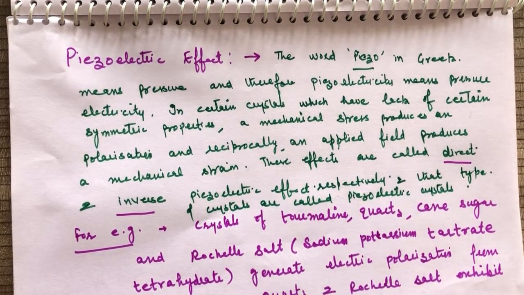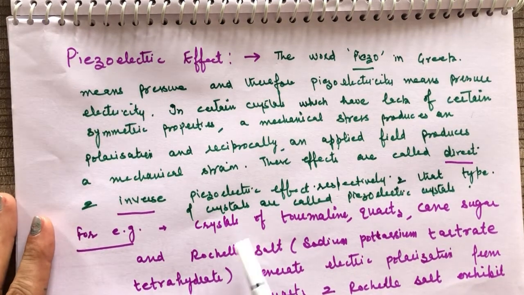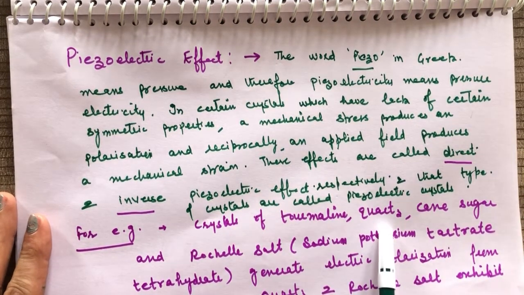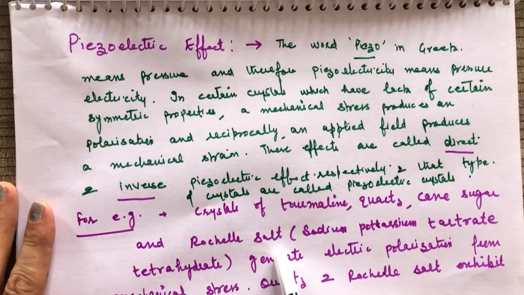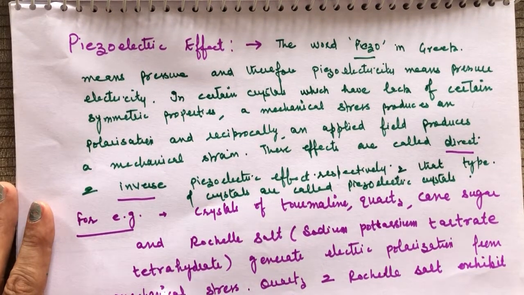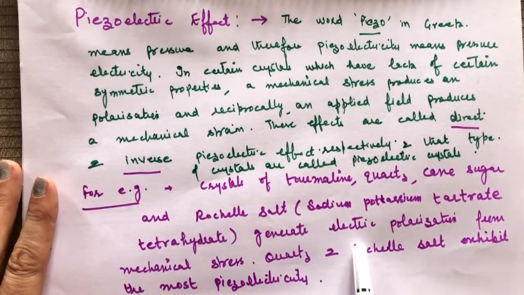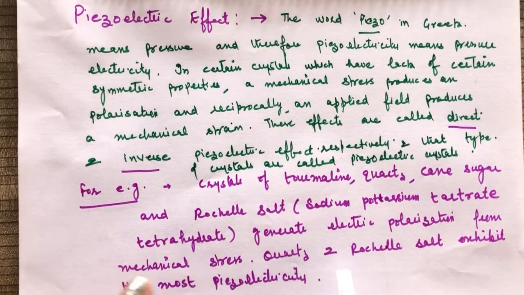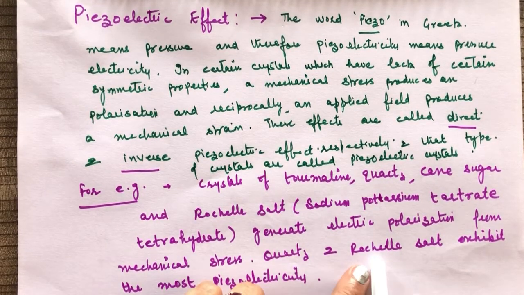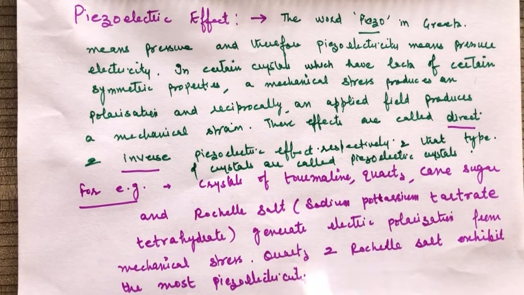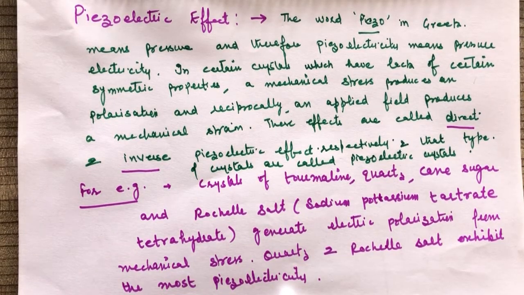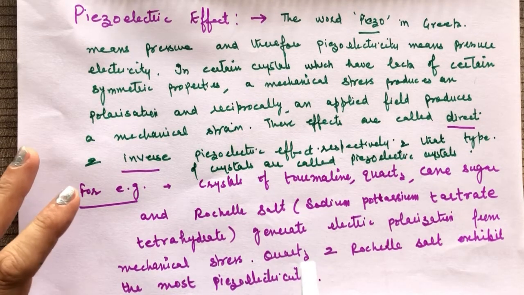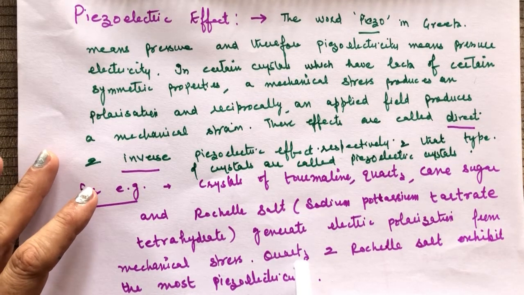For example, crystals of tourmaline, quartz, cane sugar, and Rochelle salt, that is sodium potassium tartrate tetrahydrate, generate electric polarization from mechanical stress. Quartz and Rochelle salt have the most piezoelectricity. In these types of materials, a very small strain is produced and a large electric field is required.